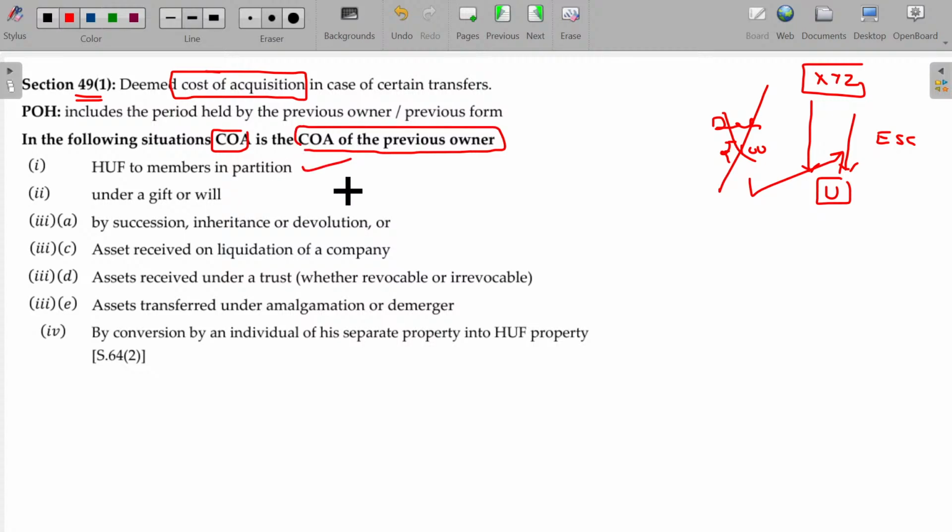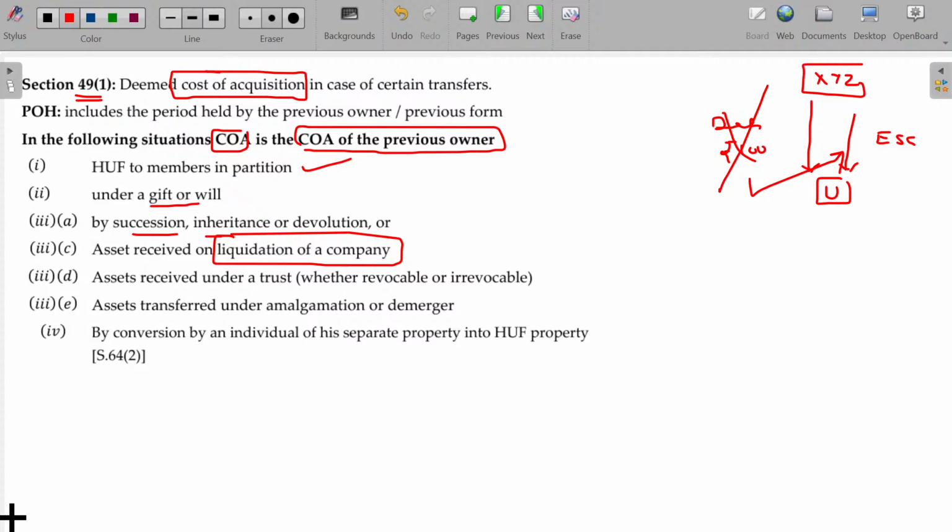Like if you are getting assets after the partition of a Hindu undivided family, assets distributed to the members of the Hindu undivided family, and they get the assets from their parents and others as ancestral property. They have not paid. Then what's the cost of acquisition? The cost of acquisition of the previous owner will be taken under gift or will, succession and inheritance, and on receipt of asset at the time of liquidation of company. Okay, you have seen that, right?